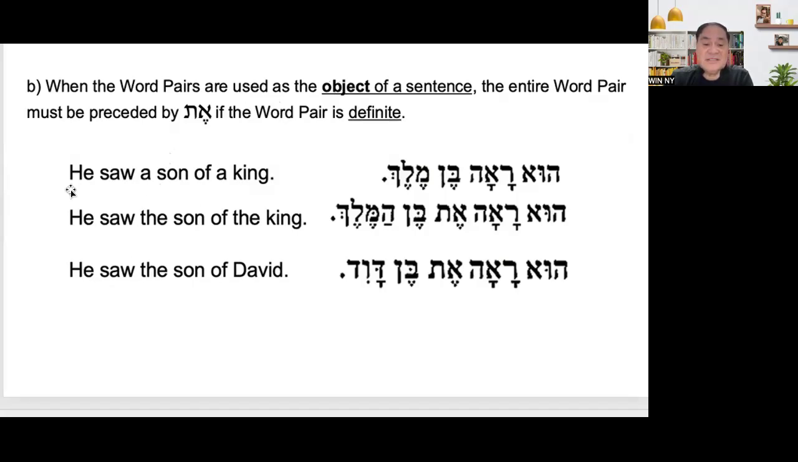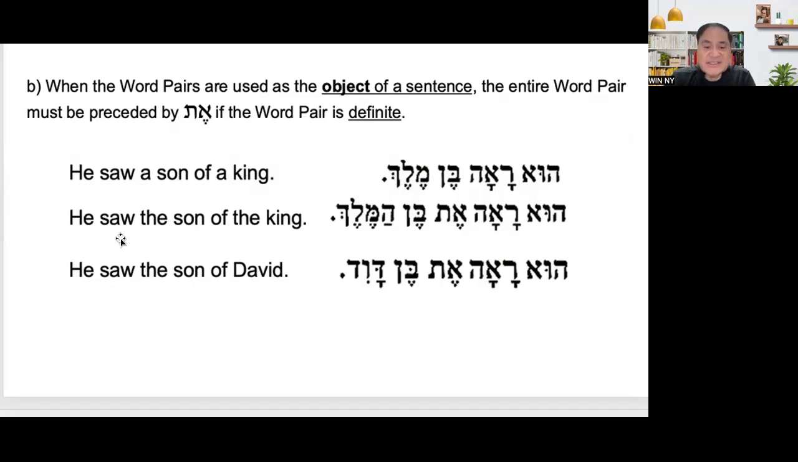So an example in English. He saw a son of a king. So is it definite or indefinite? This is indefinite. He saw a son. So Hu ra'a ben Melech. Hu, that's he, ra'a, this is third person singular. Perfect. Hu ra'a ben Melech. He saw a son of a king.